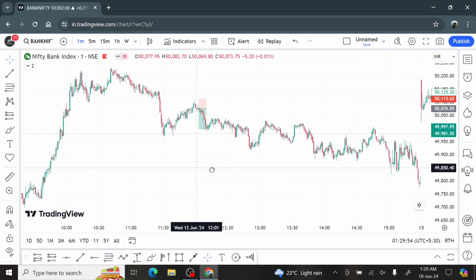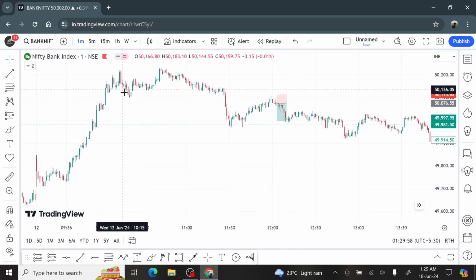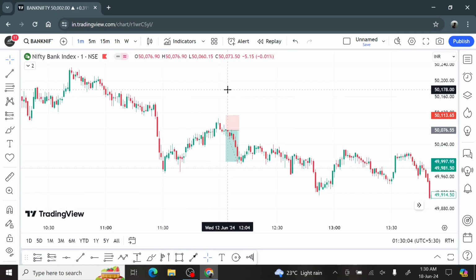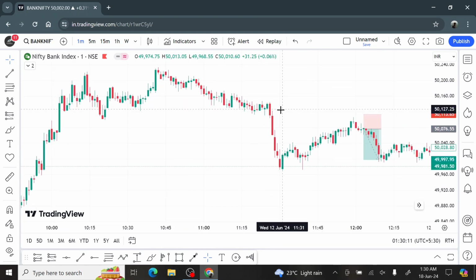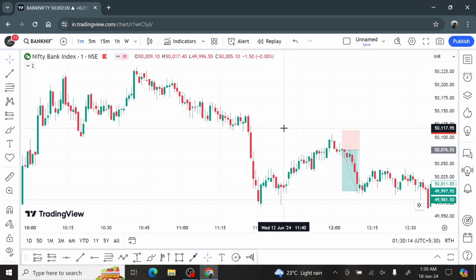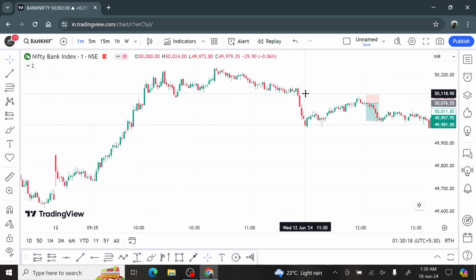So once I got the confirmation here, it's been coming up, and it tested this level here. It was trading for a long time here. You can see almost sideways. The candles are so small, and it came. I can say this is institutional selling. So it gave me a confirmation that yes, now it's going to fall.